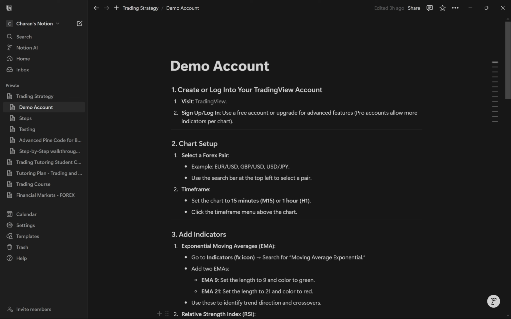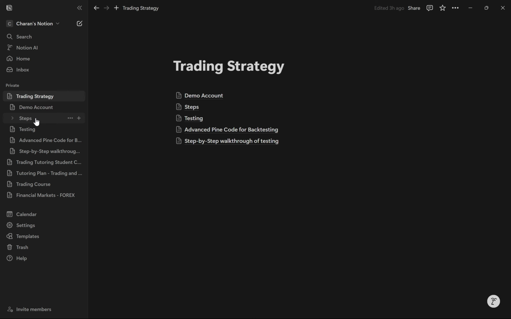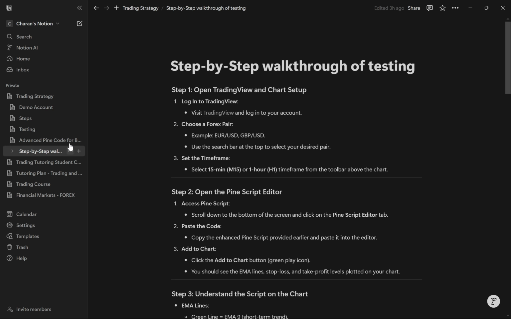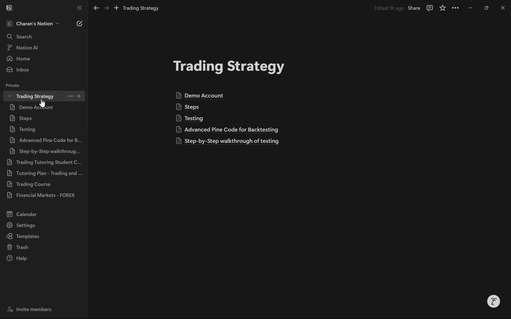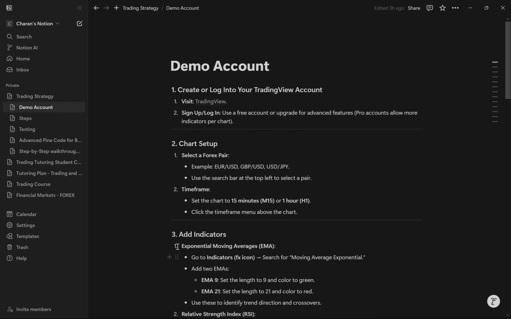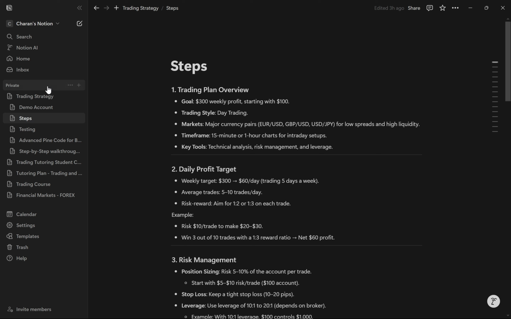As I said in the previous video, I would be doing more long-term trades, but that doesn't mean I'm going to give up on day trading. I'm going to do both together and see which one is more profitable. So let's start off. Again, I've used ChatGPT to make all this, and I'll add the recording where I used ChatGPT to do all this.